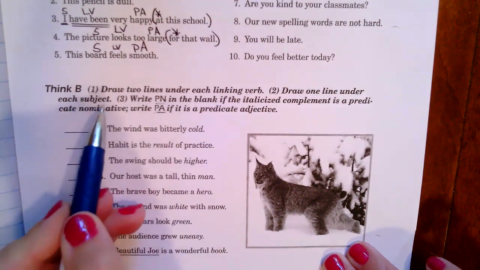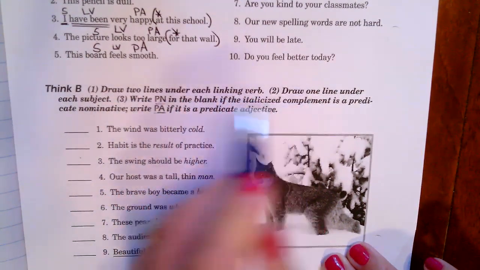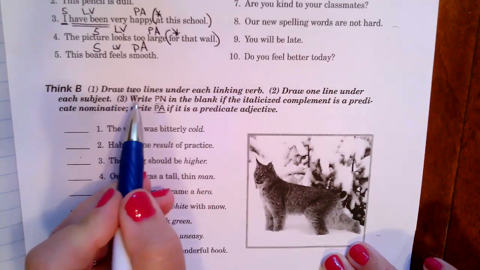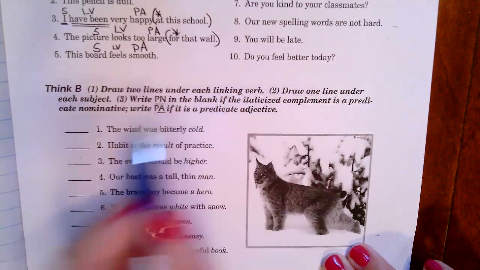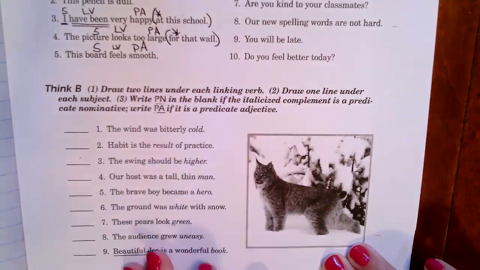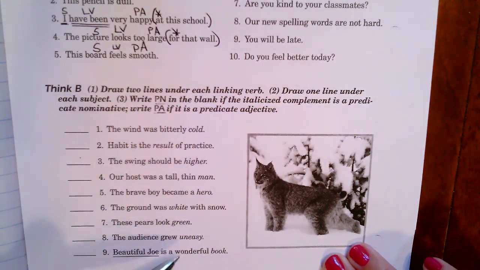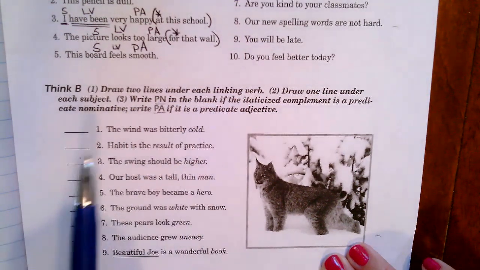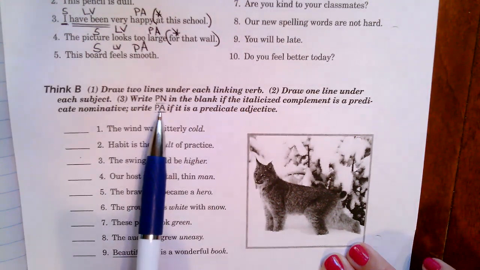Look at the directions. Draw 2 lines under each linking verb. Draw 1 line under each subject. Write PN in the blank if the italicized complement is a predicate nominative. Write PA if it is a predicate adjective. So if you notice, every sentence on this activity has a word that's in italics. That's the word that we're going to be deciding if it's a predicate nominative because it renames, or a predicate adjective because it describes.